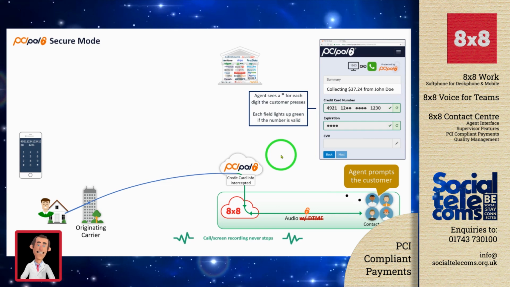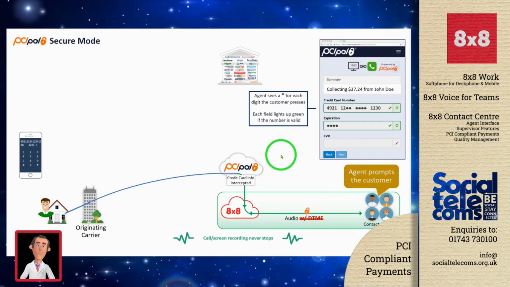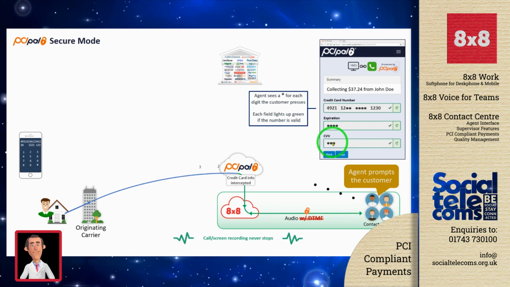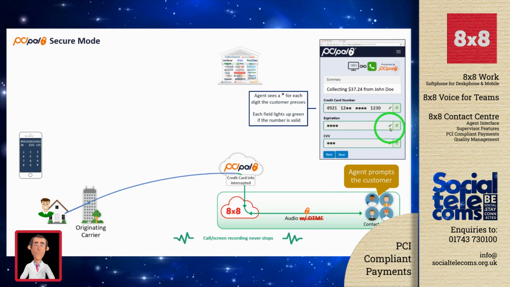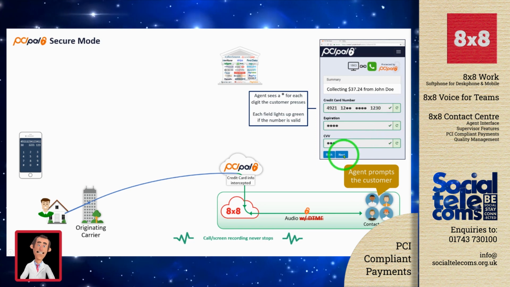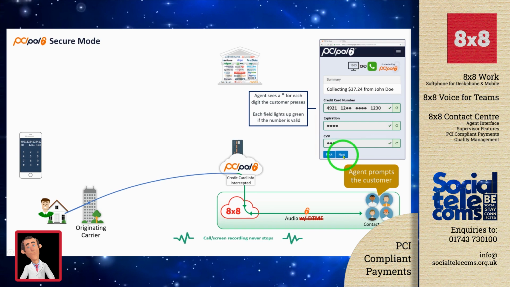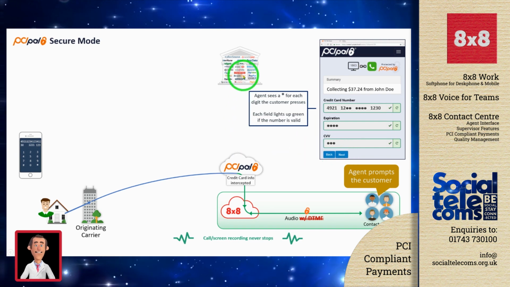And as we move on, we can see we've got a green tick against this. And we also use that same process to receive the card security number. We've got a green tick against each of these fields, so the agent can now click next to process this payment. The card data is sent to the payment provider.